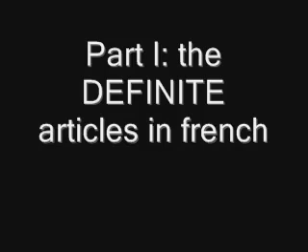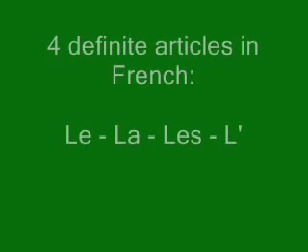Okay, so let's talk about the definite articles in the first part of this video. We have four different definite articles in French: le, la, les, et l'apostrophe.